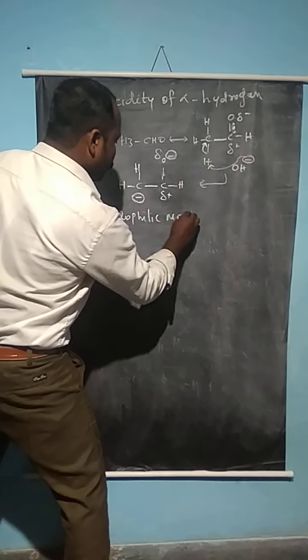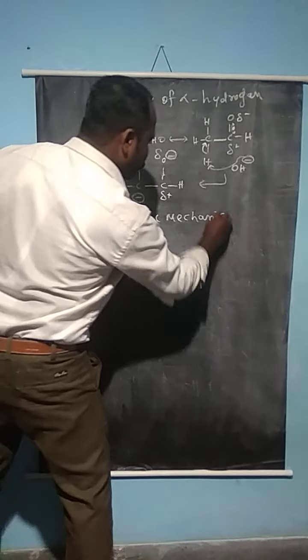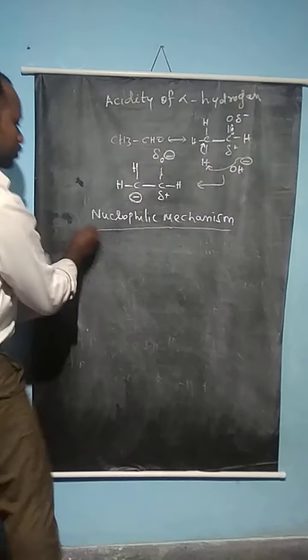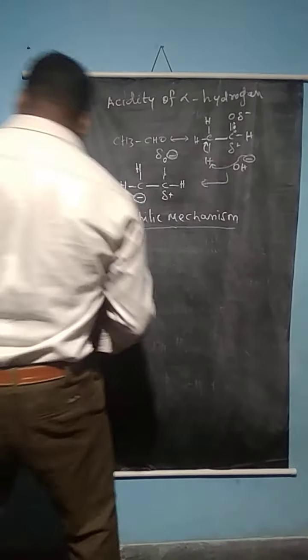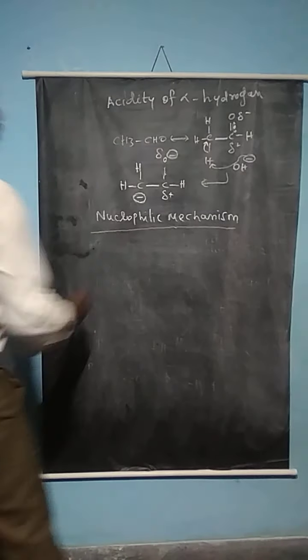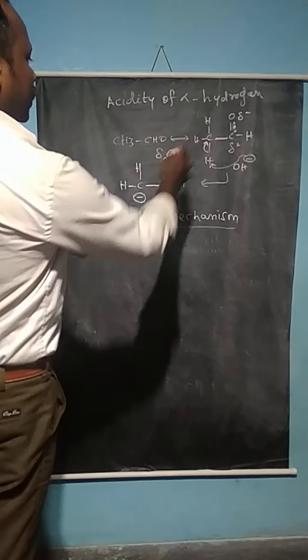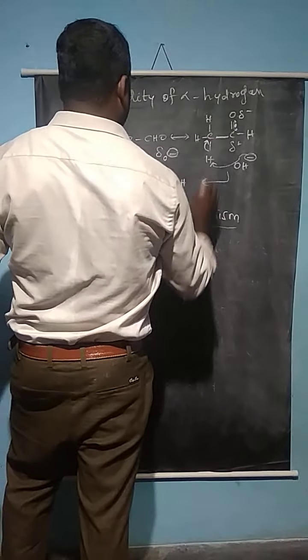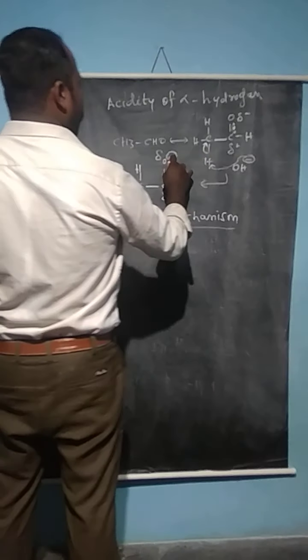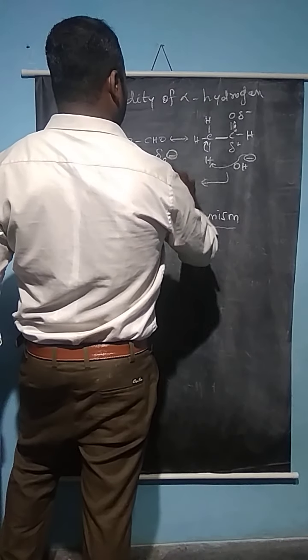Nucleophilic mechanism. The carbon is electron deficient and carries a slightly positive charge, as the electronegativity of oxygen is more than that of carbon.